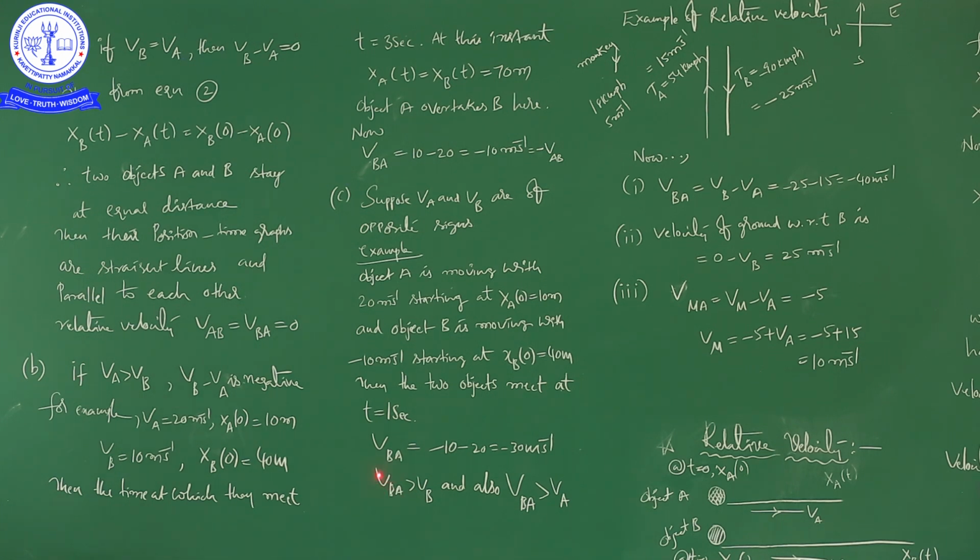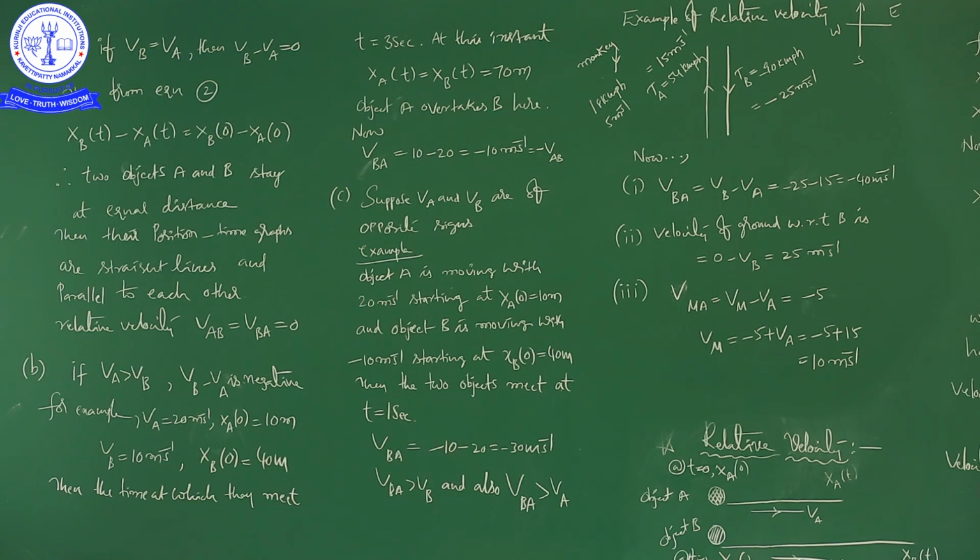The relative velocity, the velocity of B with respect to A, is greater than the velocity of B. And also you can write the velocity of B with respect to A is greater than the velocity of A. So these two things you can write based on the situation. What is the situation here? Both are moving in opposite directions. Then if you take certain values, you can find the relative velocity, the velocity of B with respect to A. Right? So that is greater than VB, which is greater than VA.